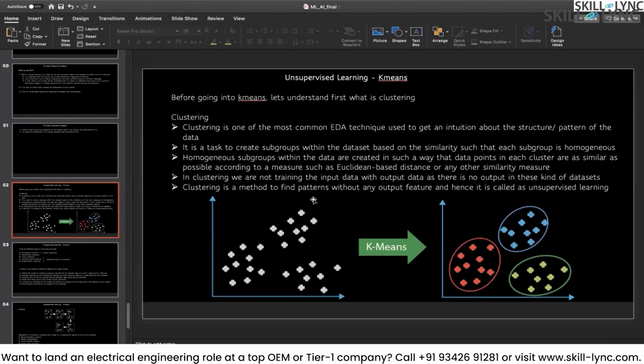And here in clustering, we are not training any input data with output data, as there is no output, which we have already discussed. Clustering is a method to find patterns without any output feature, that we have already discussed. So let's go into the details.